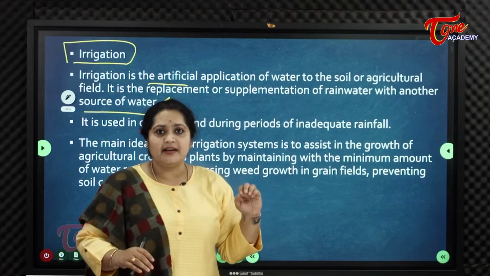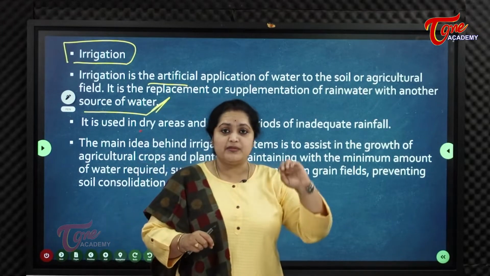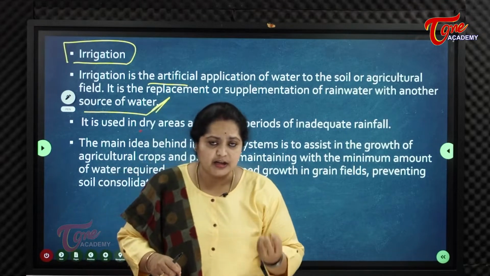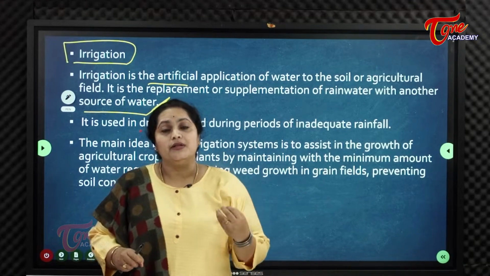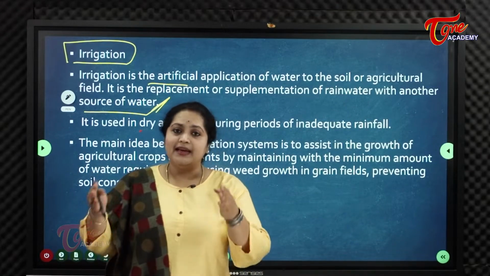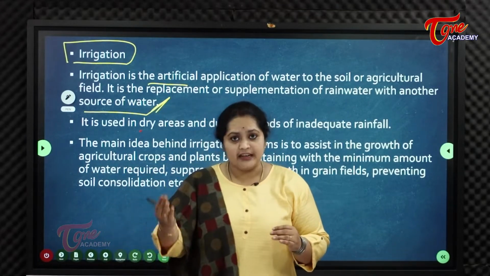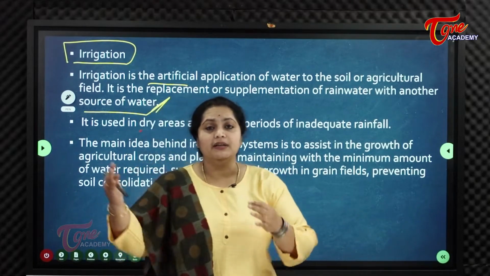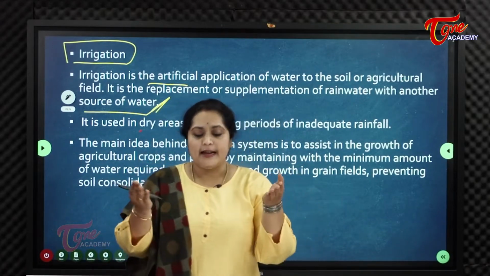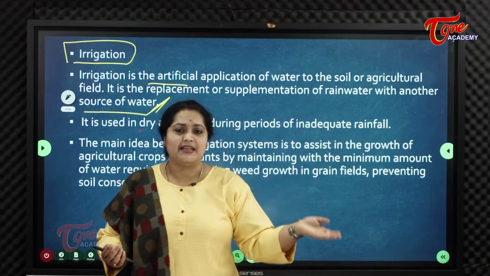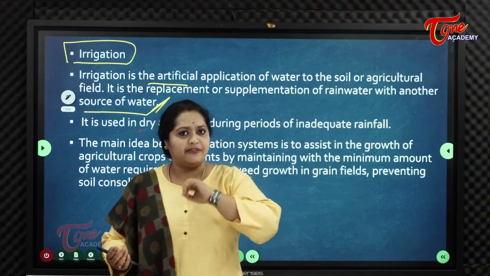Also, in spite of natural rainfall, people do agriculture in those places. They take the help of irrigation, that is, artificially applying water brought from other sources like wells, canals, tanks, pipelines, drip. There are so many types of irrigation.